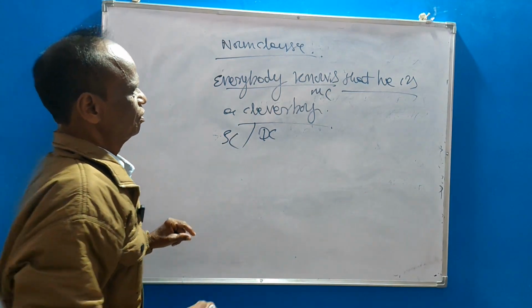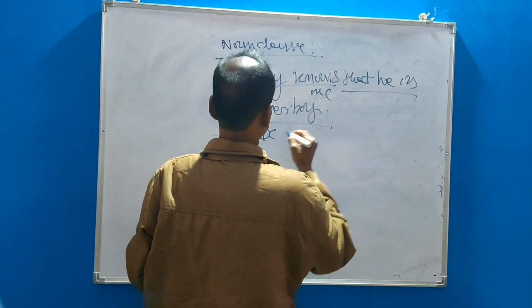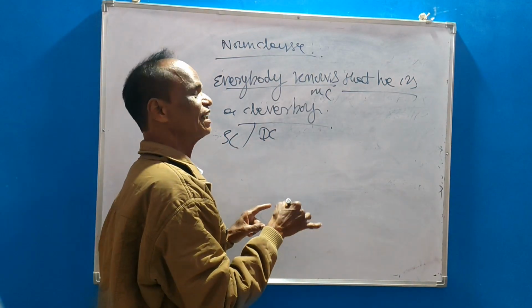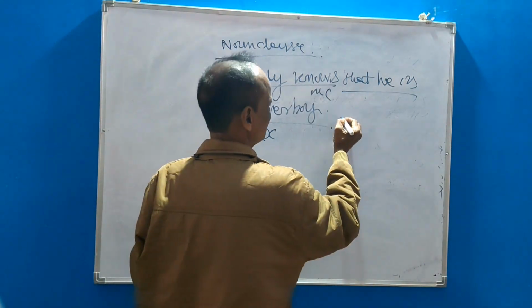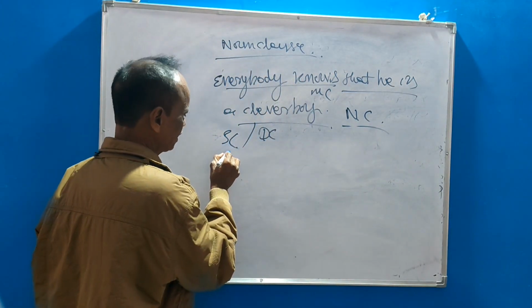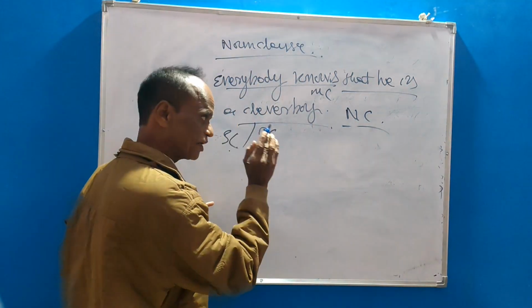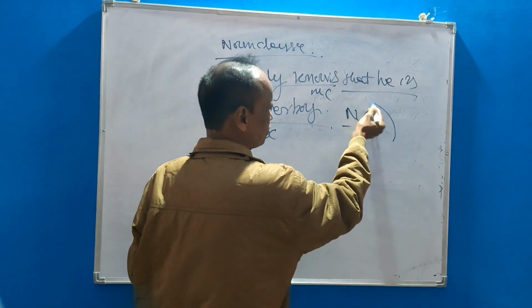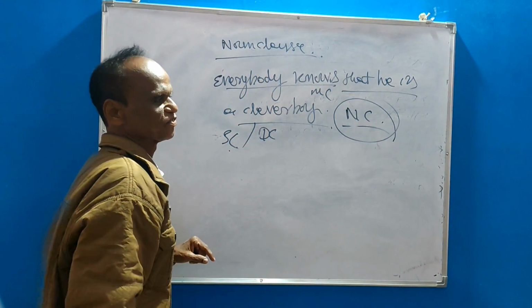Though it is a dependent clause or subordinate clause, it functions as a noun, so it is a noun clause. When a subordinate clause or say dependent clause functions as a noun, that is known as noun clause.